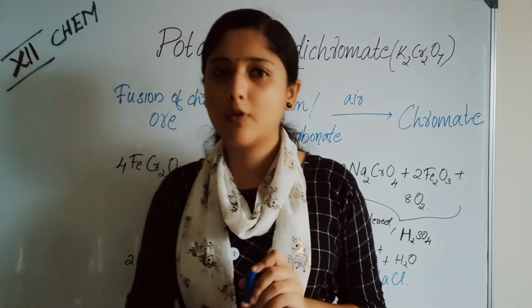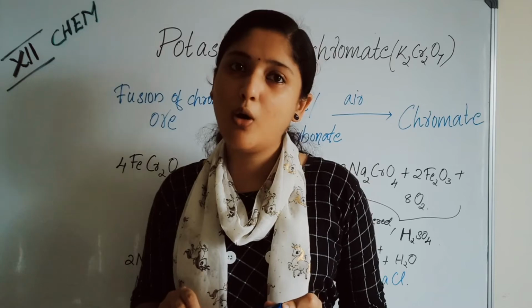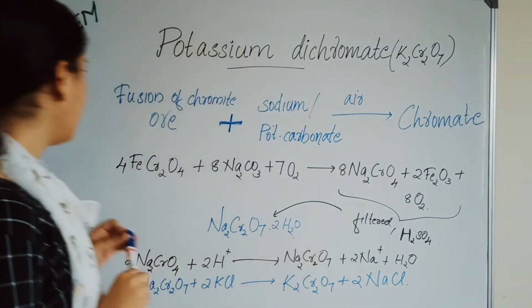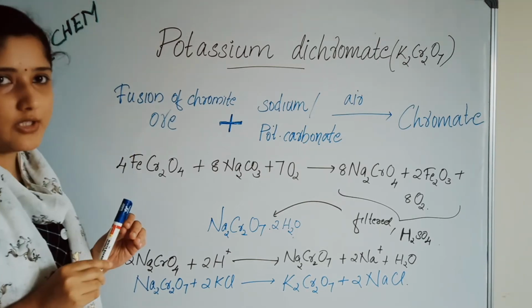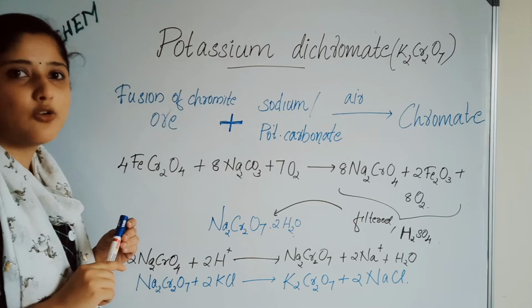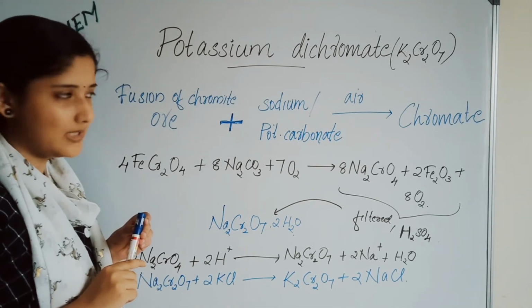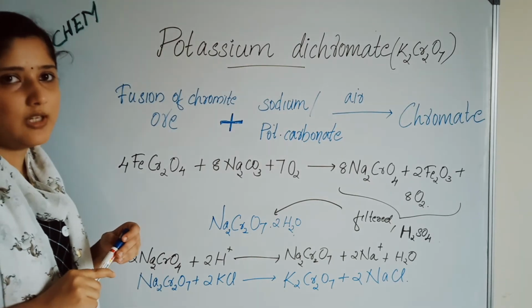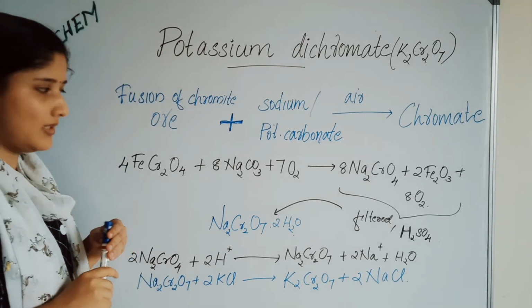It is prepared from chromate, and chromate is prepared from chromite ore. The fusion of chromite ore with sodium or potassium carbonate in excess of air will give you chromate.